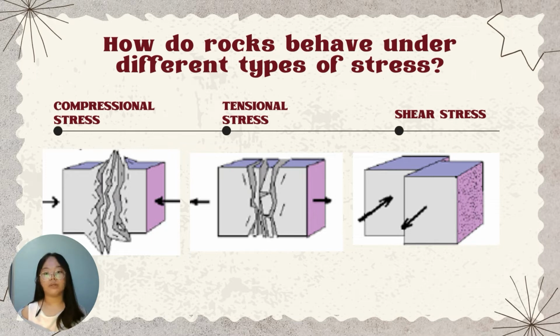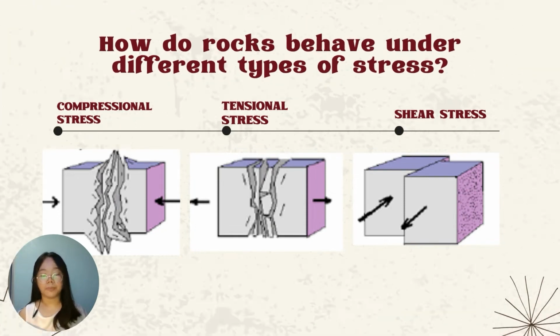Compressional stress is when rocks are compressed or pushed together, causing the rocks to break. Tensional stress is when rocks are pulled apart. The rocks then either break or lengthen. Shear stress is when rocks slide past each other in different directions, which causes the rocks to break.